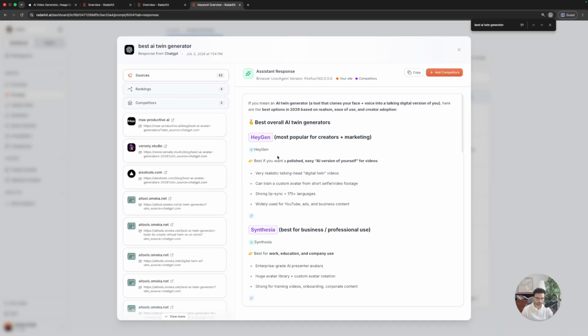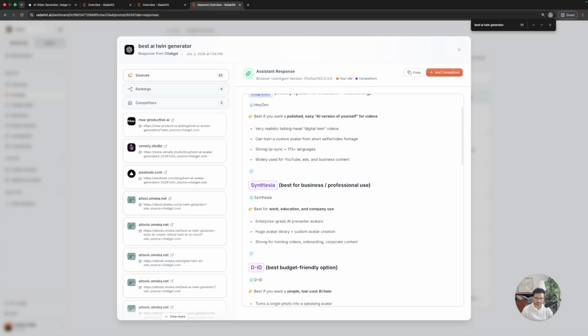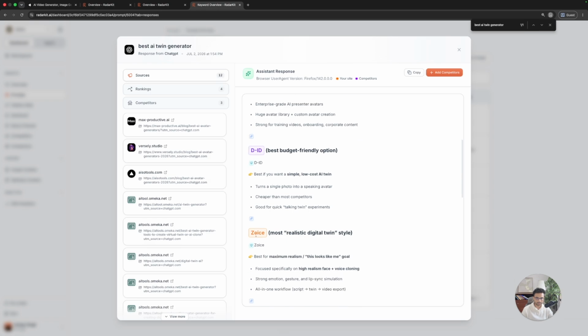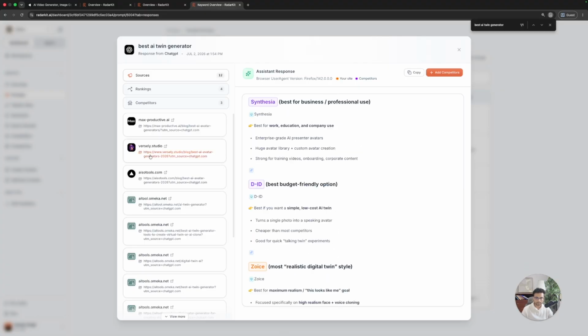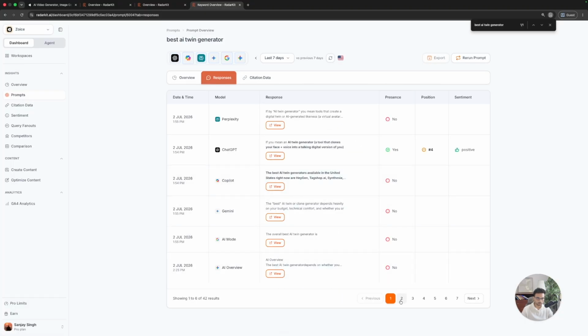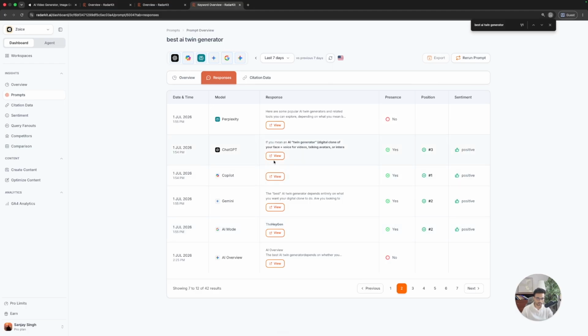We click on view. Over here, you'll see that inside the answers, HeyGen was mentioned as the number one, followed by Synthesia, then DID, and then Zoice. So here the position for Zoice is 4.